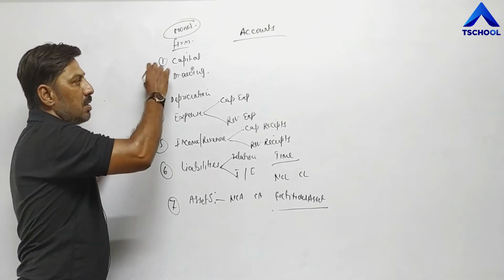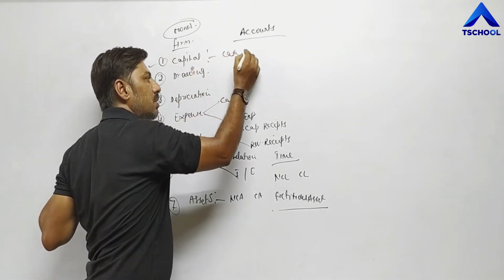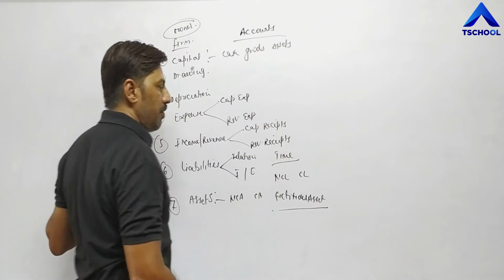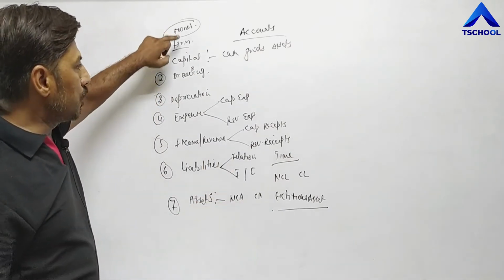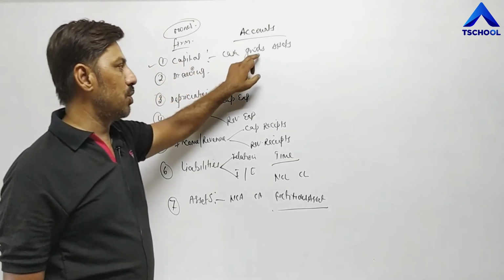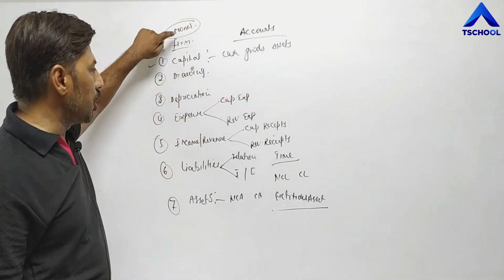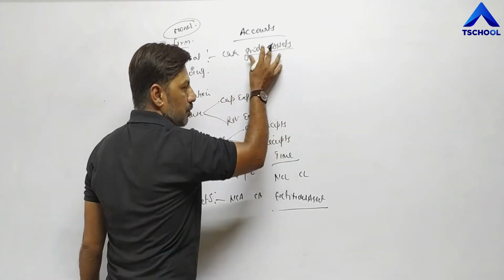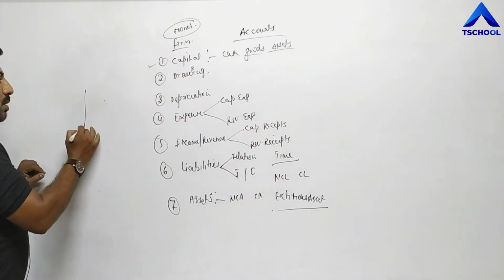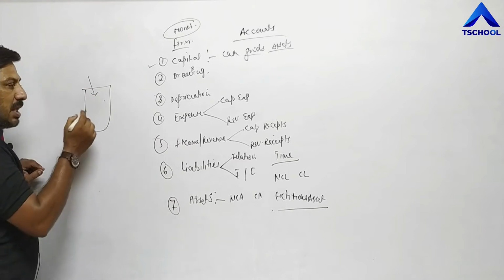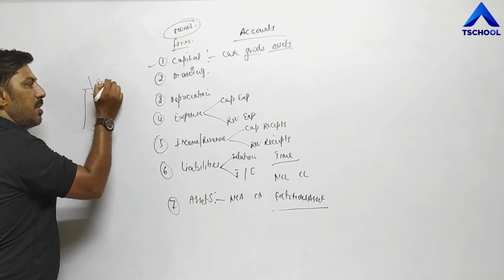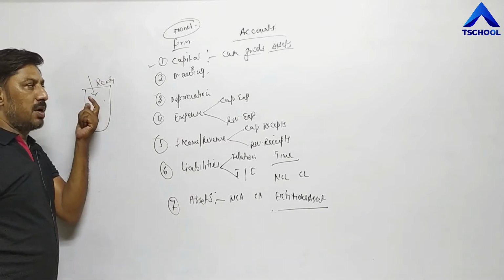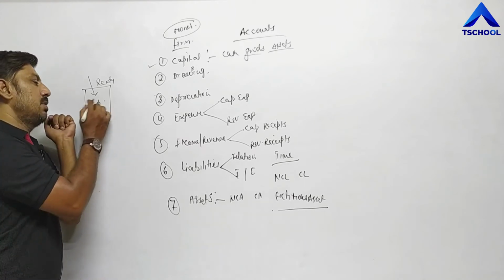Then next, capital. In case of capital, cash, goods or assets invested or brought by owner into the firm, that is called capital. Cash, goods or asset brought by owner into the firm is called capital. Here once again, goods or asset, the difference. Any assets for which we are doing business, for example, if we have ready-made garments, in that case, t-shirts, jeans, trousers, pants, these are goods and remaining things are assets.